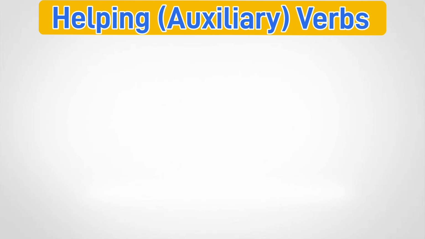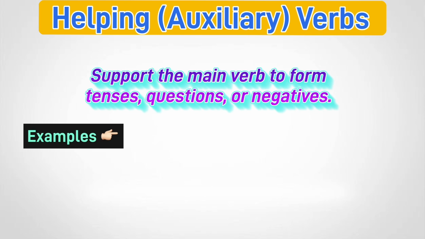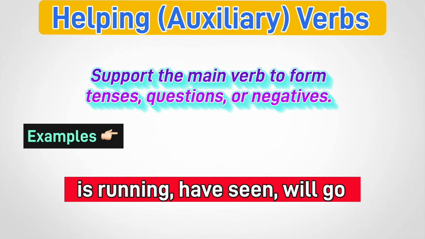Helping auxiliary verbs support the main verb to form tenses, questions, or negatives. Examples: is running, have seen, will go.